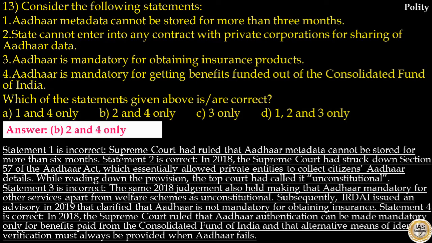Statement 3 is incorrect. The same 2018 judgment also held making Aadhaar mandatory for other services apart from welfare schemes as unconstitutional. Subsequently, Insurance Regulatory and Development Authority of India issued an advisory in 2019 that clarified that Aadhaar is not mandatory for obtaining insurance. Statement 4 is correct. In 2018, the Supreme Court ruled that Aadhaar authentication can be made mandatory only for benefits paid from Consolidated Fund of India, and an alternative means of identity verification must always be provided when Aadhaar fails. So, the answer to this question is option B. Statement 2 and 4 are correct.